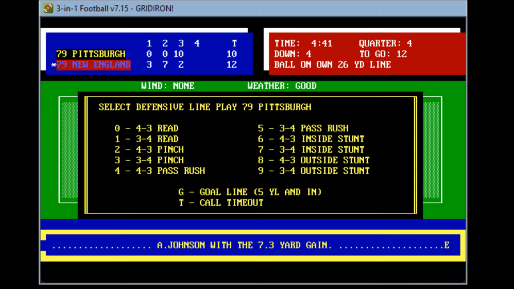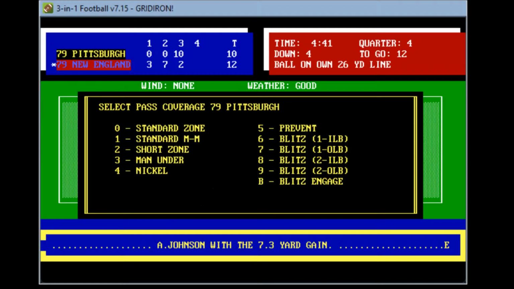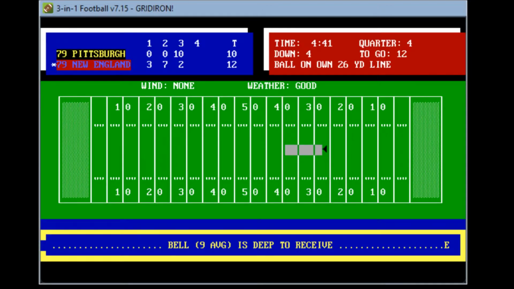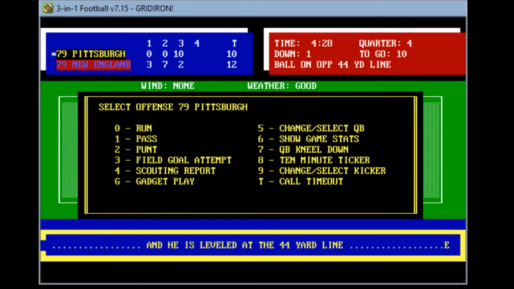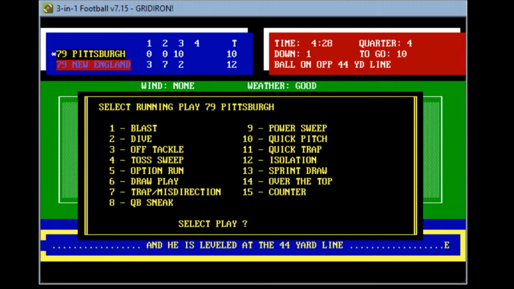So let's go ahead and bring them out. They'll bring the blitz out in case they try to go for it. They don't. Here comes the return. Theo Bell. Pittsburgh has three huge turnovers on interceptions this ball game. Theo Bell takes it. Oh, he gets a good return, and they'll start at the New England 44-yard line with 4:28 remaining. And Pittsburgh thinks they have time.